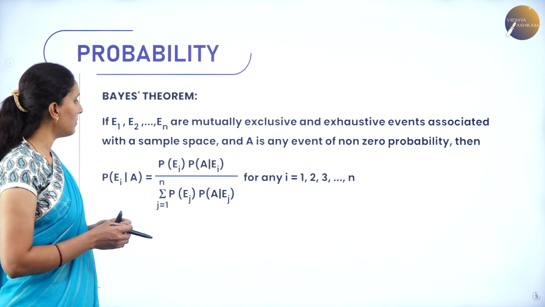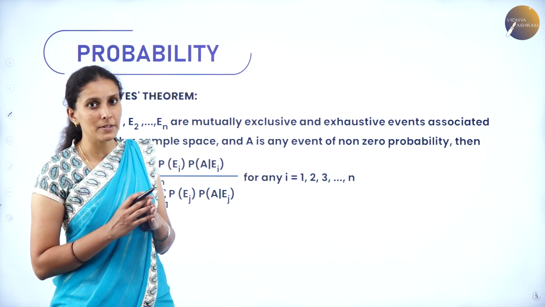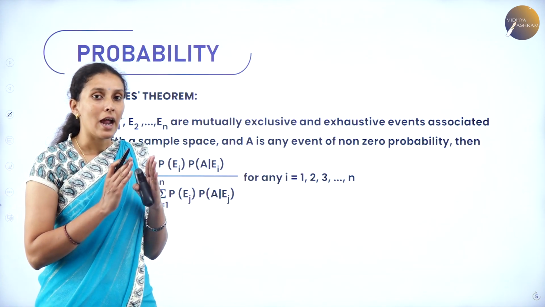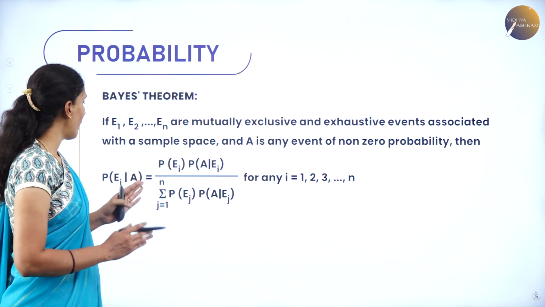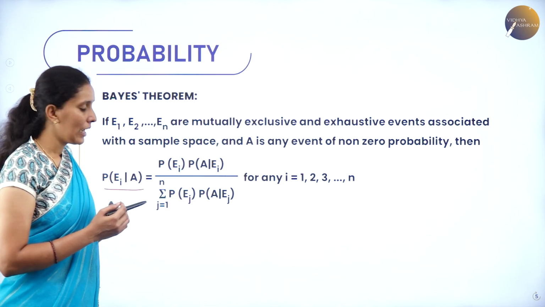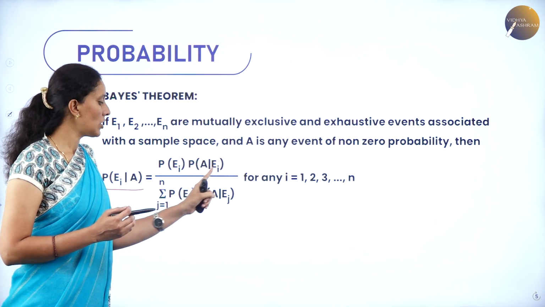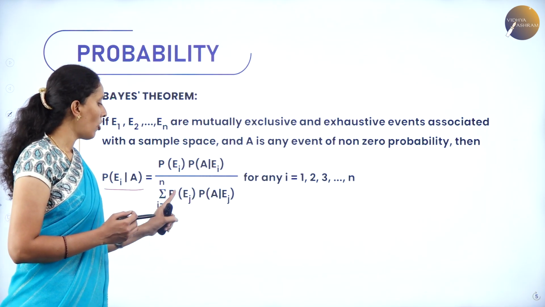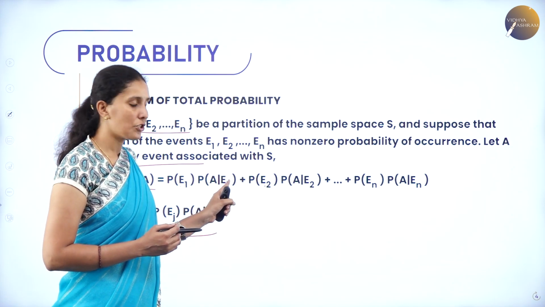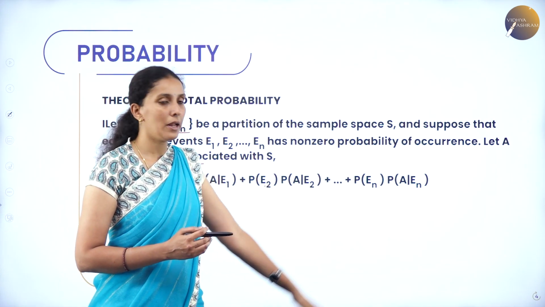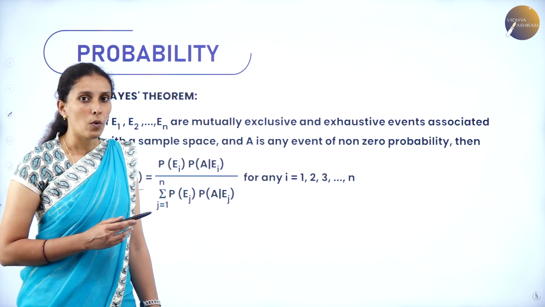So what is this Bayes' theorem? We have here the formula of Bayes' theorem. When you take E1, E2, En, which are a partition of the sample space, mutually exclusive, exhaustive and having non-zero probabilities, then for an event A with non-zero probability, we can write P(Ei|A) = P(Ei)P(A|Ei) divided by the summation of P(Ej)P(A|Ej), which is P(E1)P(A|E1) + P(E2)P(A|E2) + ... + P(En)P(A|En), expressed as a sum from 1 to n.